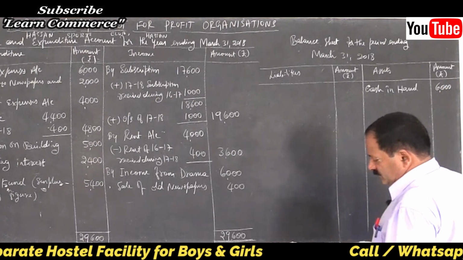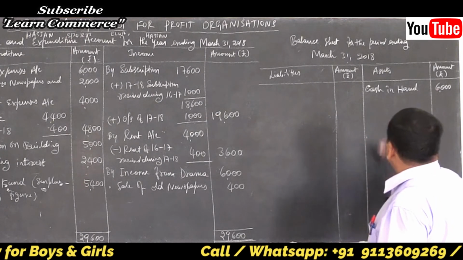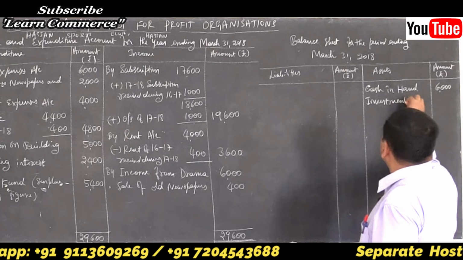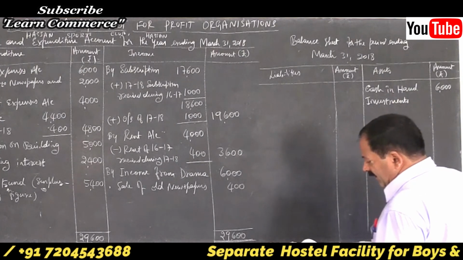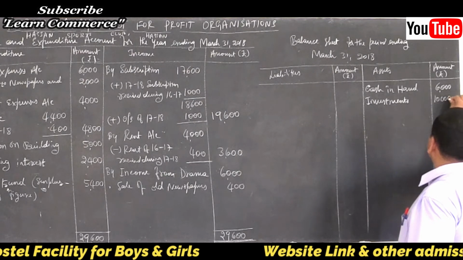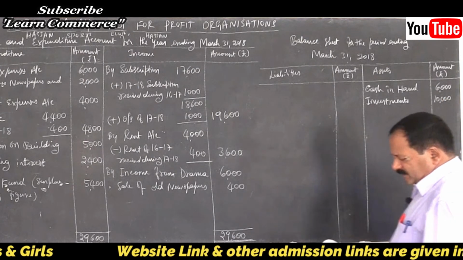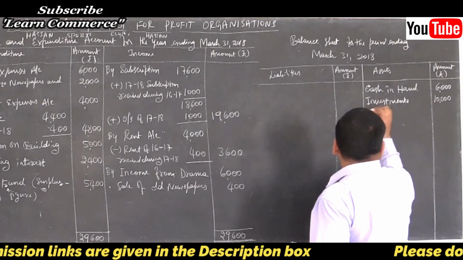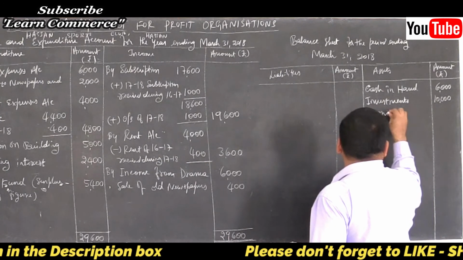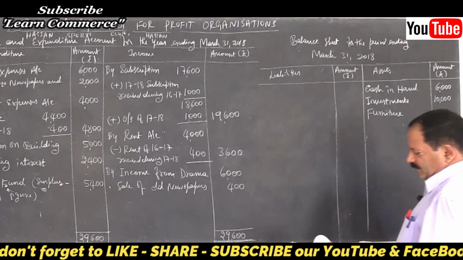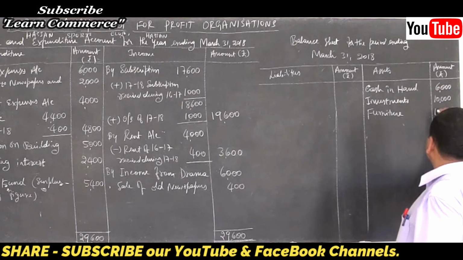Then investments, refer payment side, 10,000. We have purchased investments by paying 10,000, right? Then furniture, no change as it is. Furniture, how much? Again 10,000.